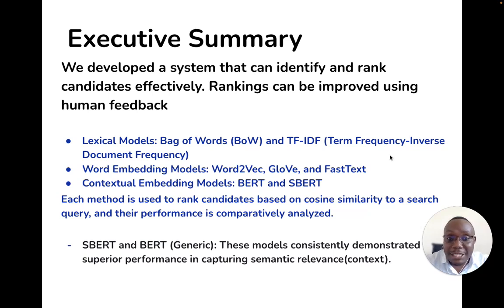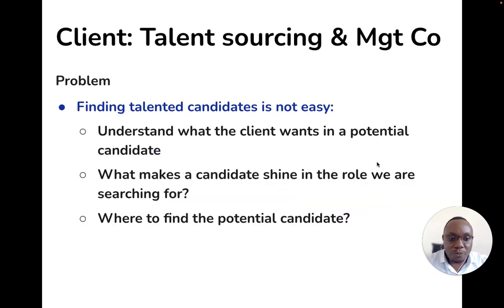We ranked candidates according to their cosine similarity scores. The closer they are to 1, the better the model performed. SBERT and BERT consistently demonstrated superior performance because of their ability to capture semantics and semantic relevance, the context in the different searches. Let's go.